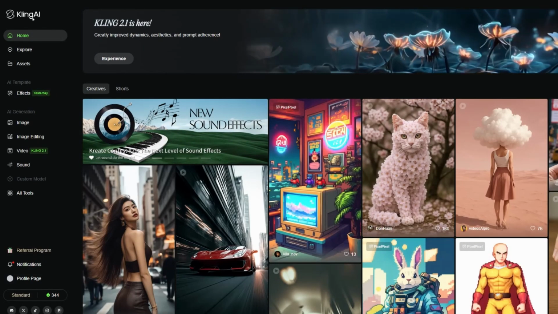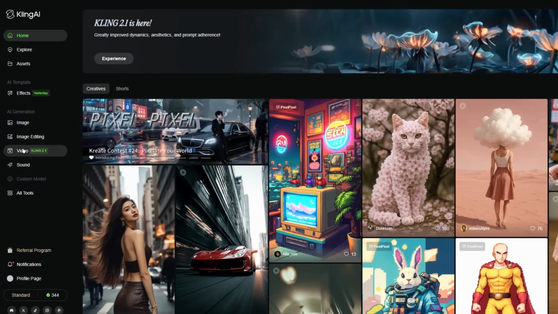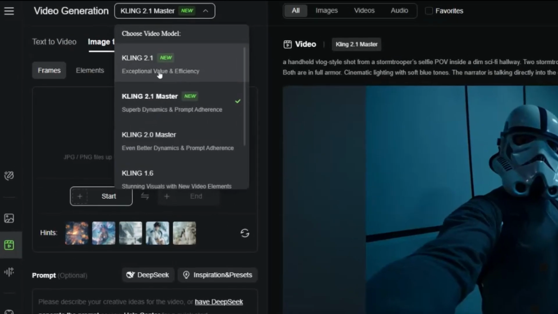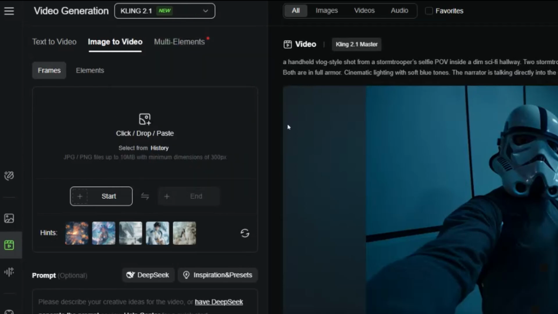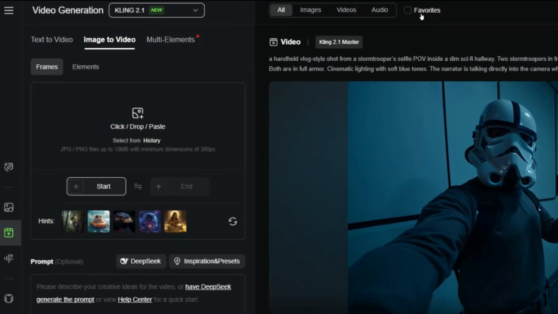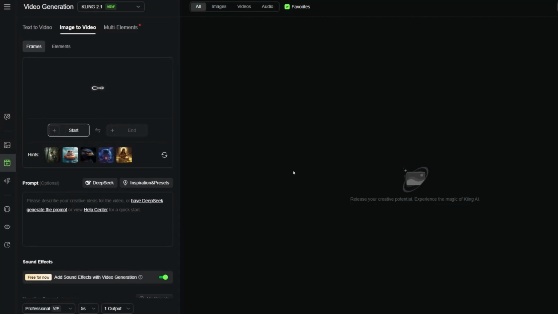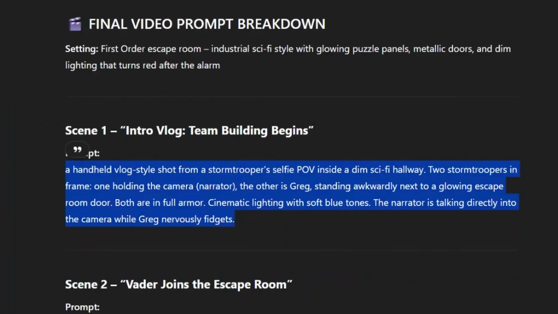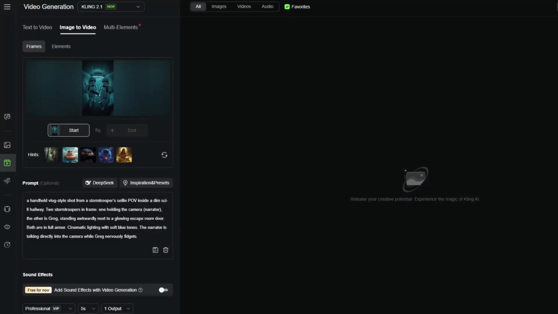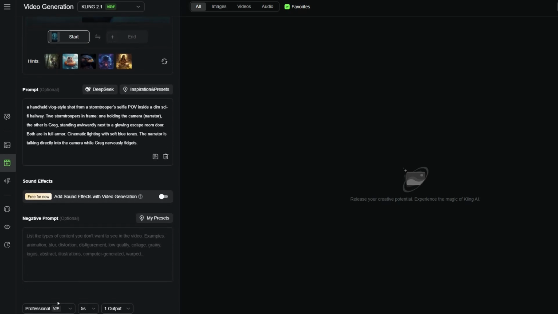From the home screen, I'm going to select Video from the menu on the left side. I want to make sure that the regular Kling 2.1 model is selected. You can use 2.1 Master, but it's more expensive, and for these videos, I have had good results using the standard version. Next, I'll upload the image for the first scene and grab the prompt that ChatGPT generated for us. I don't want to let Kling generate sound effects for me, so I'll turn that off for now. I'll pick Standard from the drop-down menu and hit Generate.